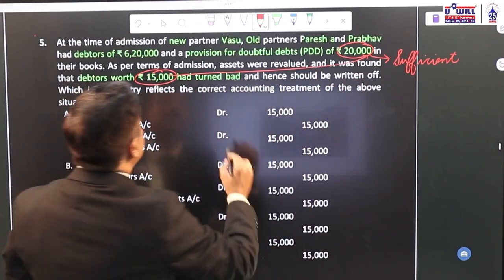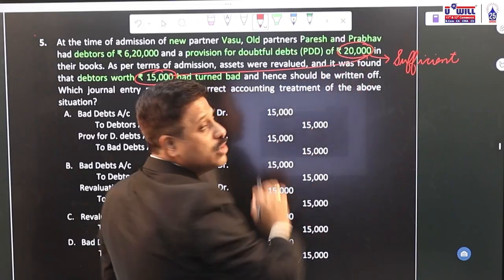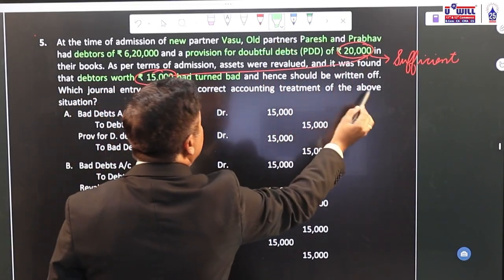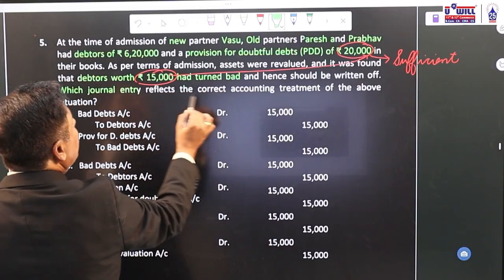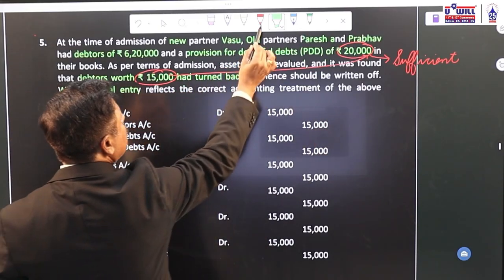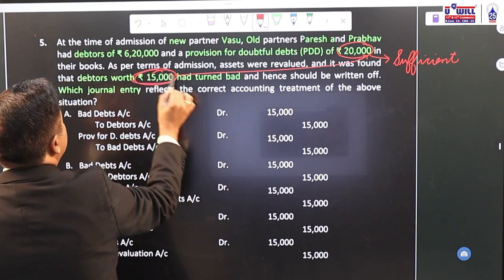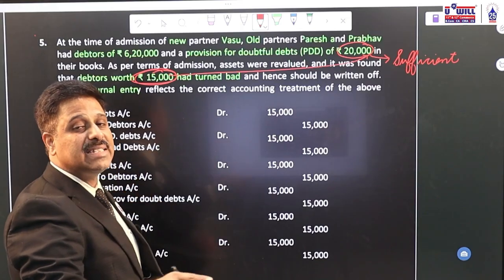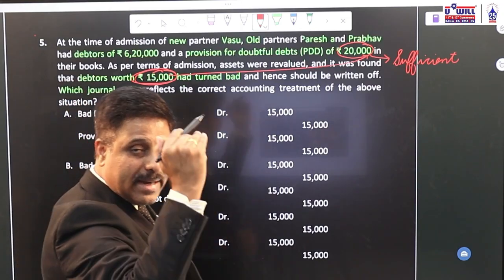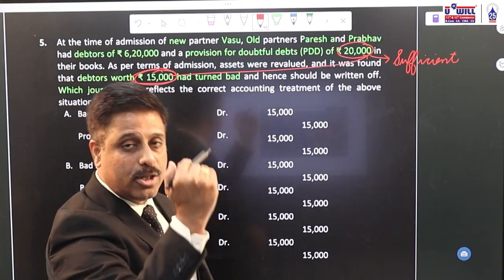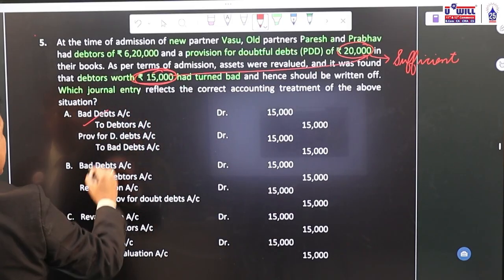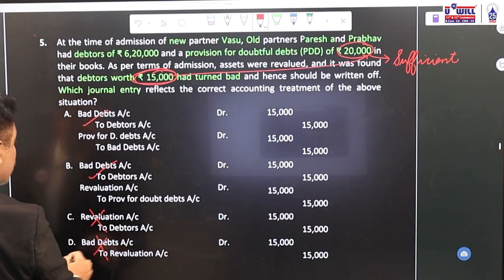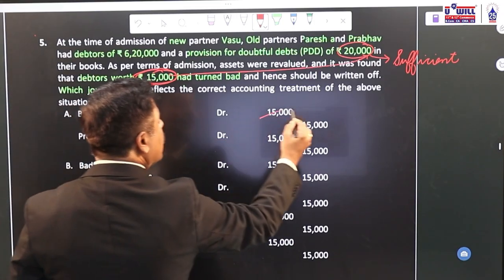So the entire bad debts will be written off from provision for doubtful debts. Now, what is the question asked? Which journal entry reflects the correct accounting treatment for the above situation? First of all, what is the first journal entry for bad debts? Bad debts to debtors. Bad debts is a loss. Debit all expenses and losses. Bad debts account debit. Debtors decrease. Credit the asset that decreases, the debtors account. So bad debts to debtors you find in these two entries. This one is wrong and this one is wrong. So option A or B is the correct answer.